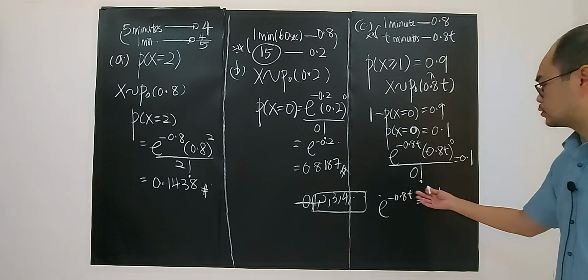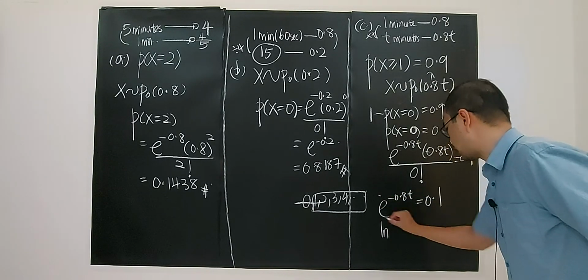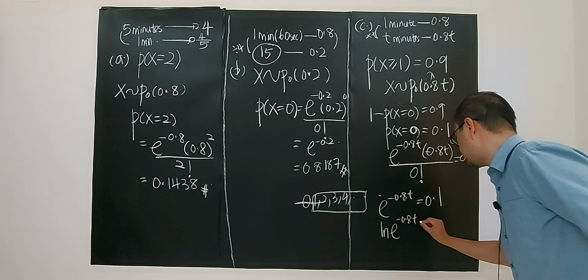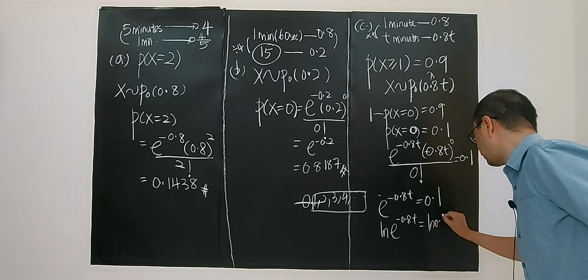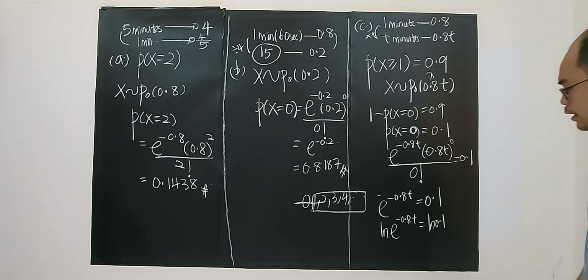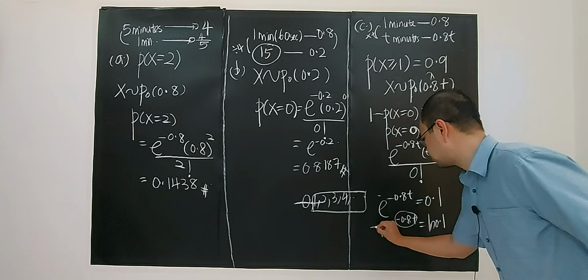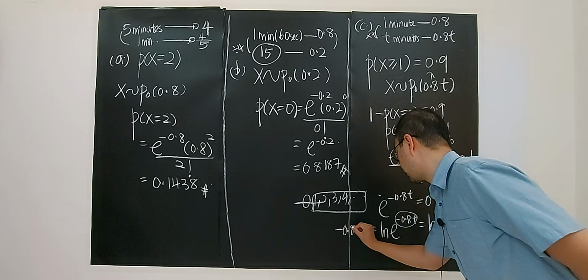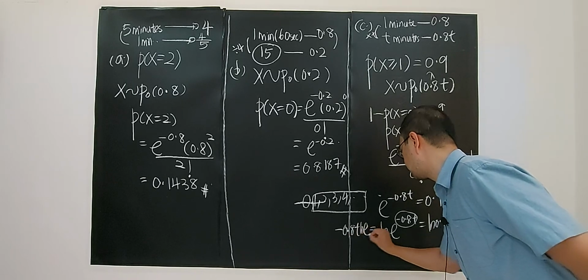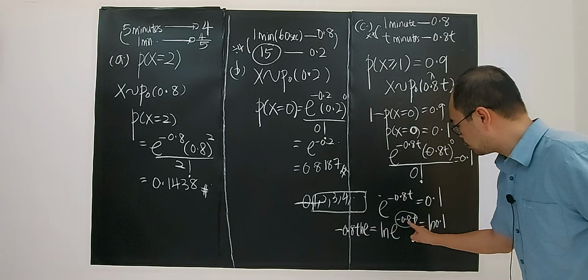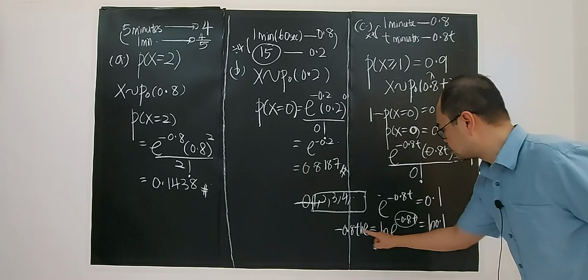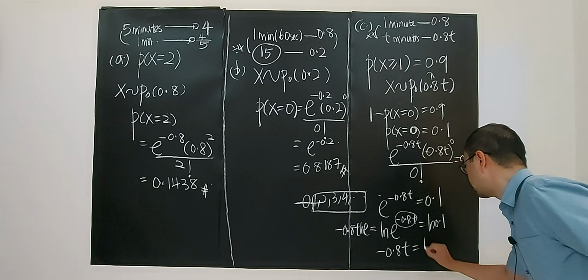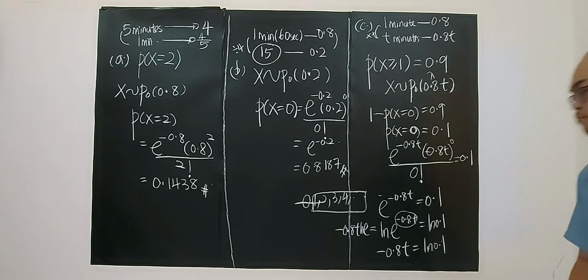I'm going to solve this by putting ln on both sides of this exponential equation. Negative 0.8t times ln e equals ln 0.1, and ln e is 1. Therefore negative 0.8t equals ln 0.1.